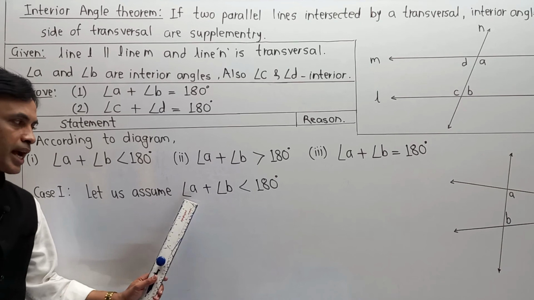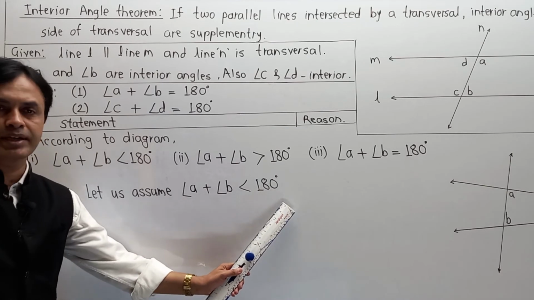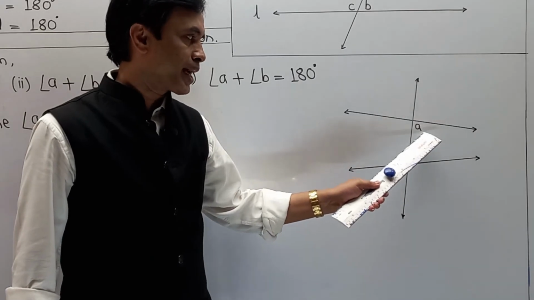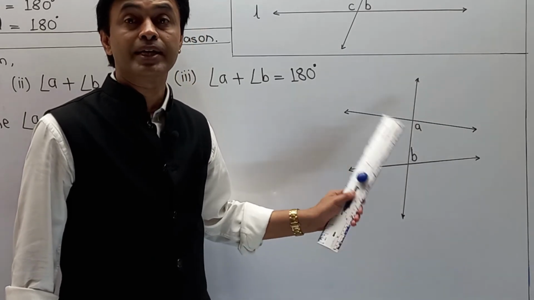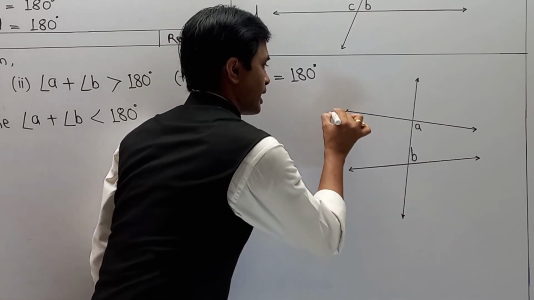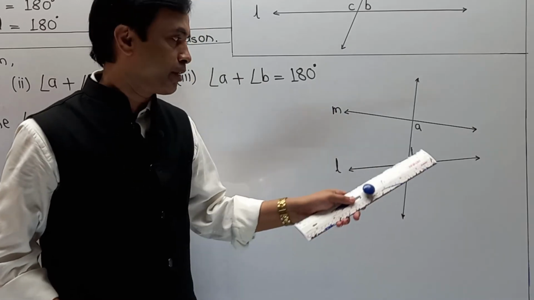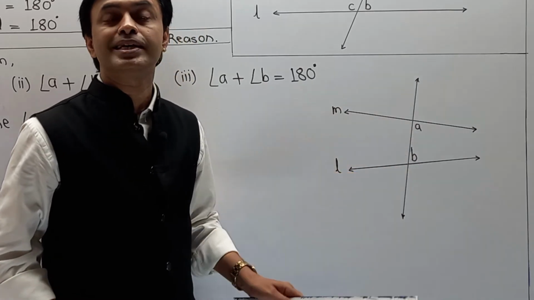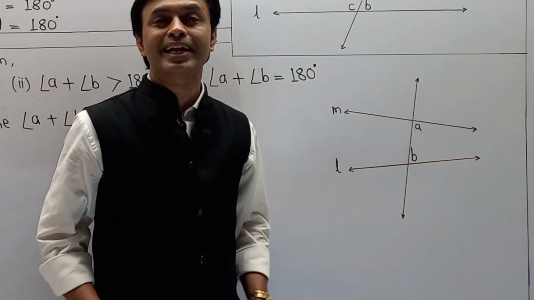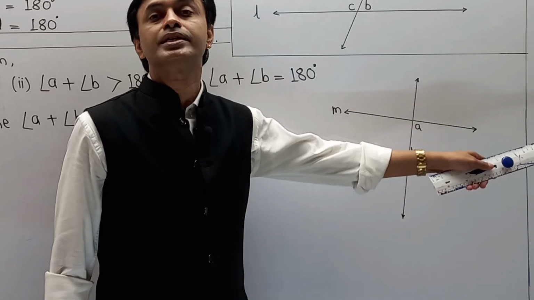Now, if I consider that angle A plus angle B is less than 180 degrees, then what are the problems? Observe this diagram very carefully. If I consider that angle A plus angle B is less than 180, then automatically a problem starts for your line L and line M. Why? Because we assume that lines L and M are parallel. But if I say angle A plus angle B is less than 180, then definitely at a certain point these two lines will meet each other. It means line M and line L will touch each other somewhere.